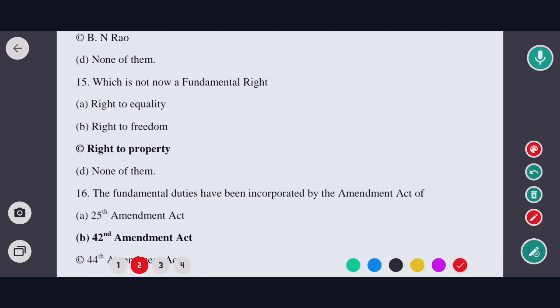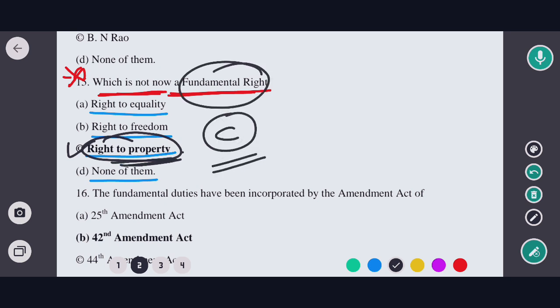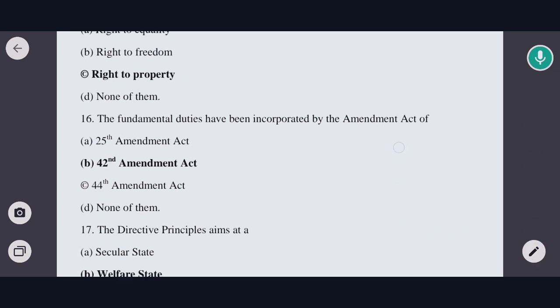Next question is, which is not now a fundamental right? Very important question. The options are right to equality, right to freedom, right to property, and none of the above. So in this case, the correct option would be option C, that means right to property. Earlier, right to property was a fundamental right, but now it is not a fundamental right. Okay, so now moving to the next question.